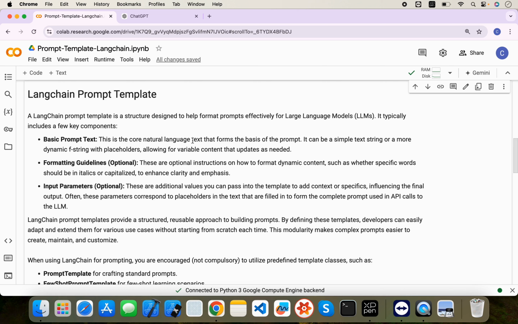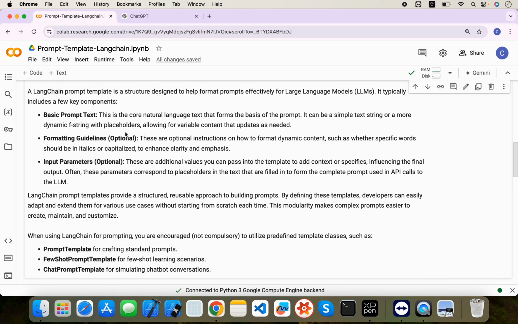There is no compulsory need to use the LangChain prompt template, okay? But it would be good if you utilize it. It provides a common way, right? If you pass the project to someone else, they can easily extend or understand this prompt template because you are working in the same framework, right? You can create your own prompt easily without the prompt template, but LangChain encourages you to use the prompt template, okay?